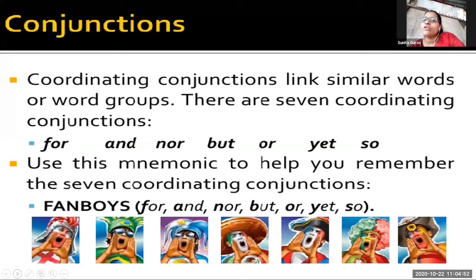Third is nor. Neither you are a good listener nor a good speaker. Now here, neither nor. These two words maximum times come in a pair and they function as coordinating conjunction.